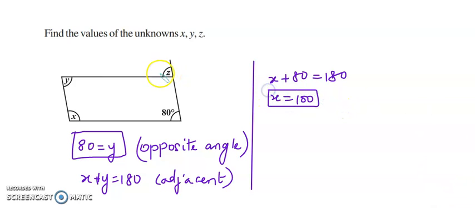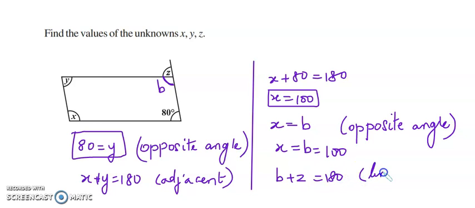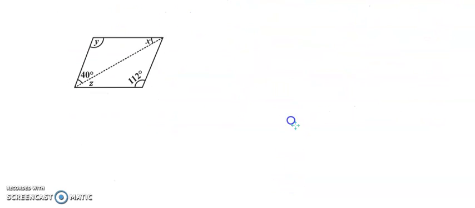Now, what will be the rule? Suppose I say this is B. What's the property for x and B? They both are equal. Why? Because they are opposite angles. Okay, so can you find the value of Z? Yes. Why? Because they are a linear pair. So B plus Z is equal to 180 because they form a linear pair. I leave it for you to get the answer for Z. Okay, linear pair. Clear? First opposite, then adjacent angle, and then again opposite angle. Let's take the next question.